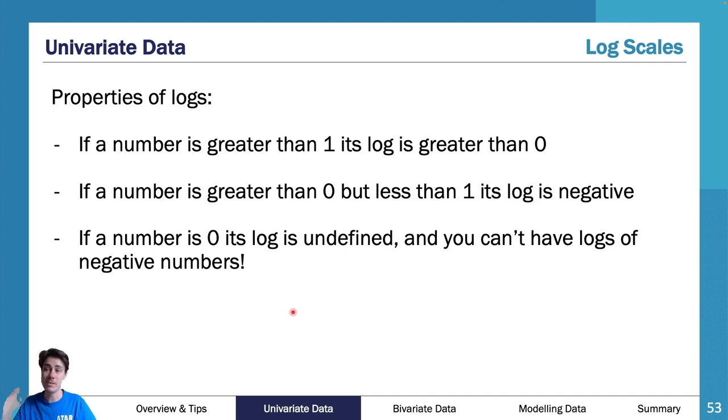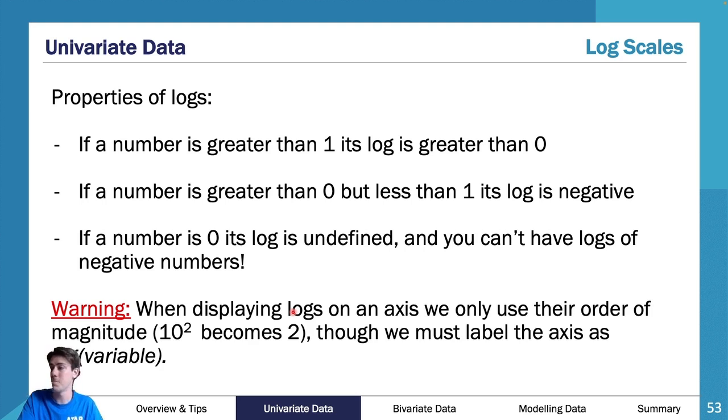If the number is 0, so they actually didn't have anything, so you're measuring and there was nothing, it's undefined, you're not going to be able to log that, don't worry. And for some reason you are measuring something that goes into negatives, maybe temperature. If the temperature is in its negatives, you actually cannot utilize logs. So there's no way of logging a negative number, it doesn't work. So therefore what we're saying is that if you're measuring temperatures and they're really, really far apart and you wanted to use log scales, but then you get a negative temperature, well, you're not going to actually be able to plot that piece of information on the log scale.